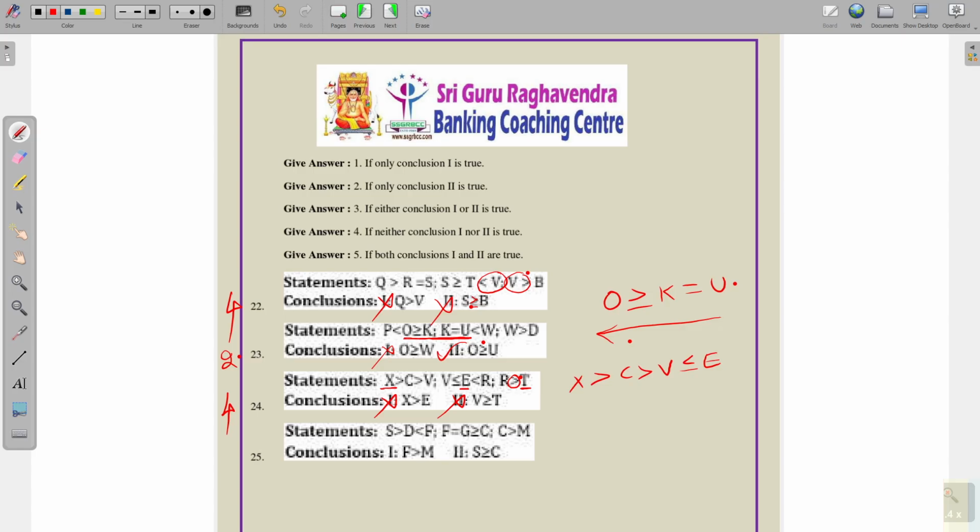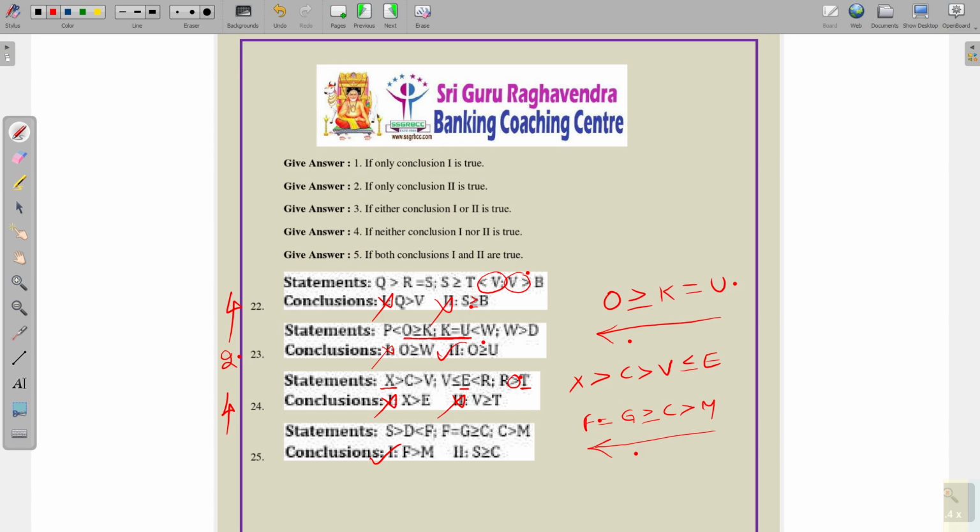Next, M to F, or else F greater than M. Here we have F equal to G less than or equal to C, and greater than or equal to M. So M to F definitely follows.